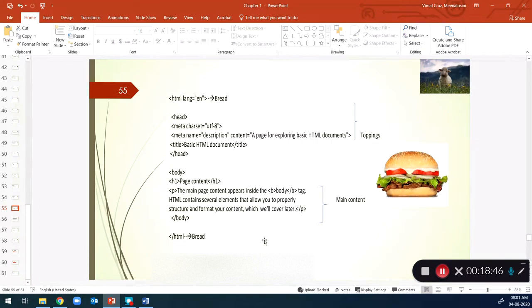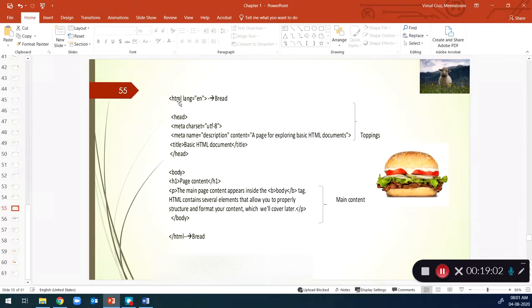To make it easier for you, I have an analogy. Let's say this whole web page is like a burger. The essential component is that everything is wrapped up with the bread.